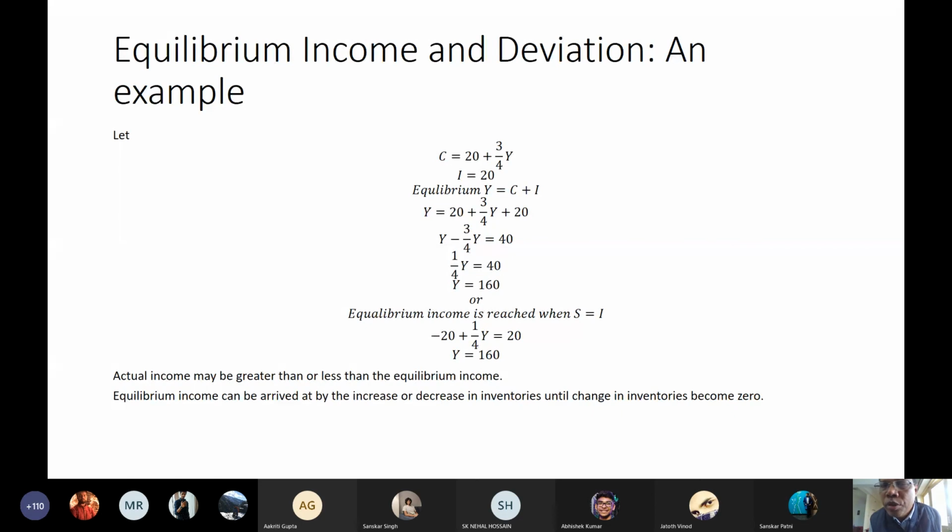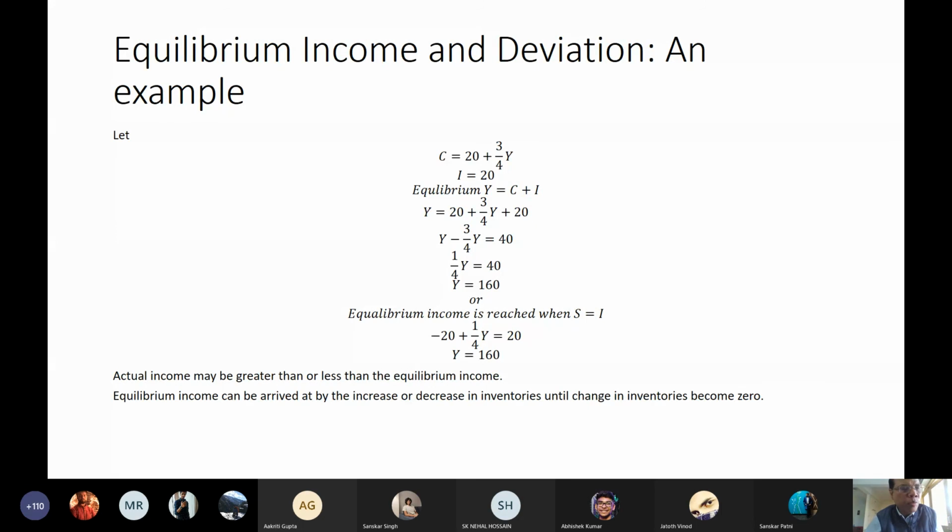So what do you observe? When the actual income is greater than equilibrium income, we keep reducing the output until the equilibrium income is reached. What is this phase all about? The output is reduced from 200 to 190, then to 182.5, then to 176.5 or 176.6 or something like that. So it keeps decreasing until it becomes 160. So what is this phase all about? This phase is the phase of recession.